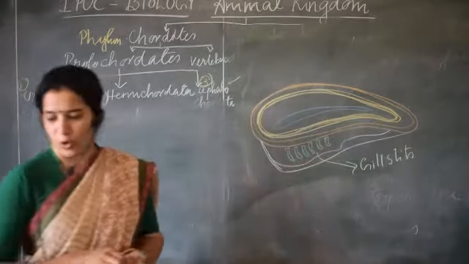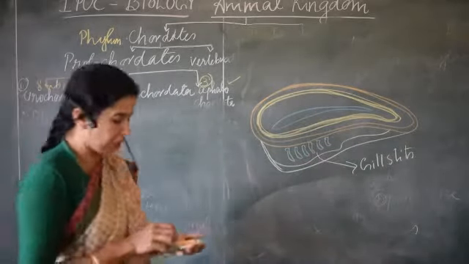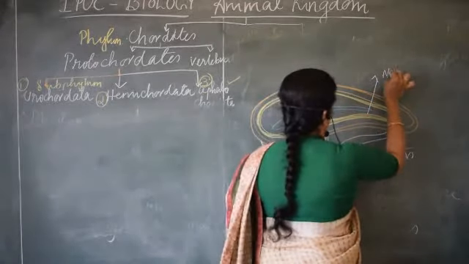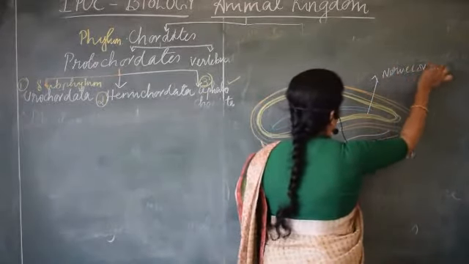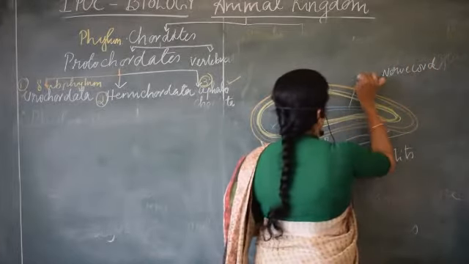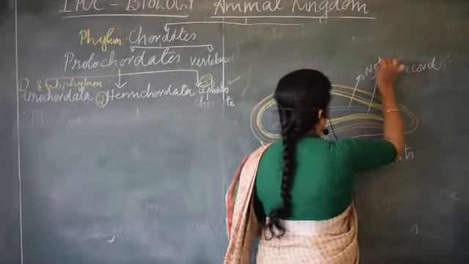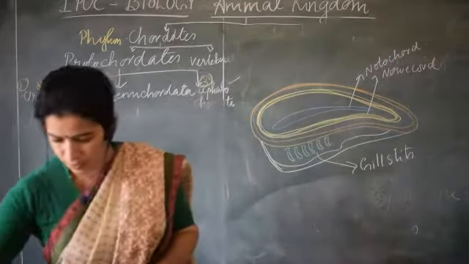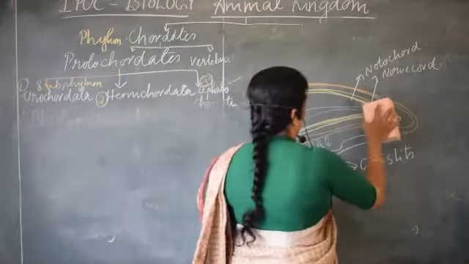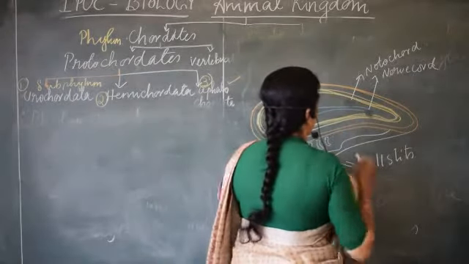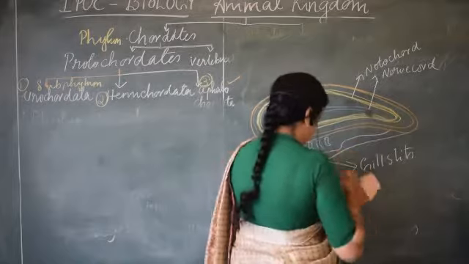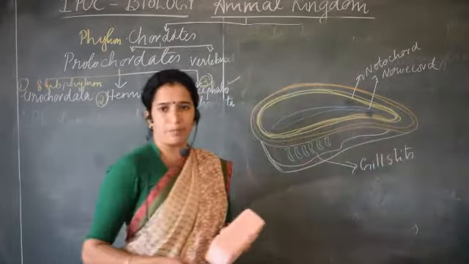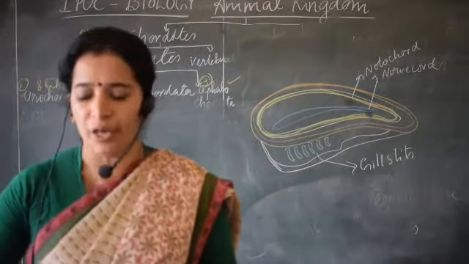Then there is a notochord, the yellow one, and a nerve cord, the blue one. So these are the major characteristic features of a chordate.